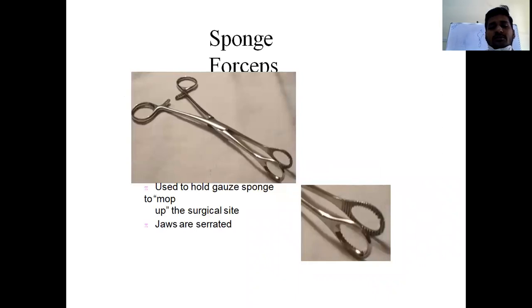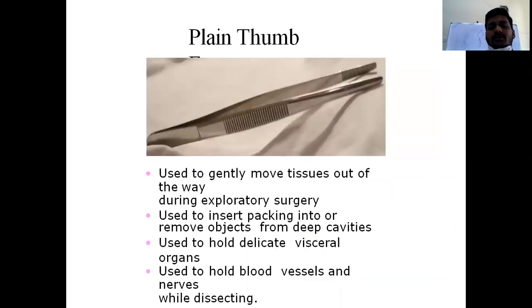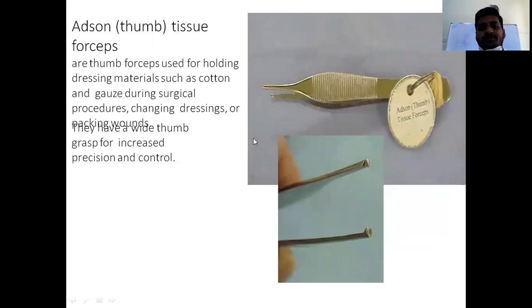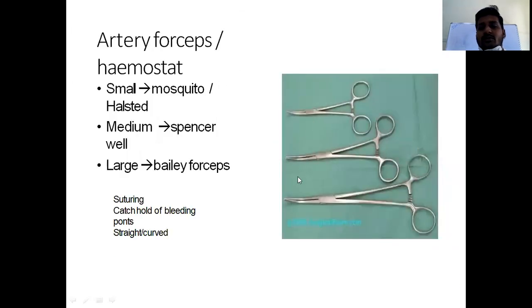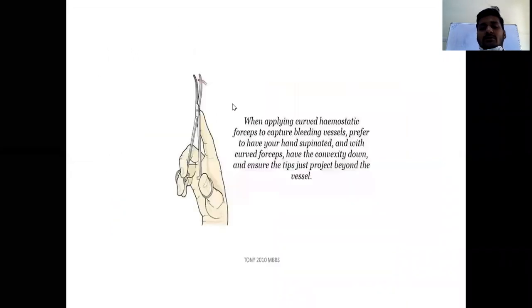Sponge holding forceps, toothed forceps, plain thumb forceps. These are Adson's forceps. The tips are serrated, and it is a small one. Length is small. This is for thumb grasp. Artery forceps of different sizes: small, medium, and large. The small one is nothing but mosquito forceps. Curved hemostat.